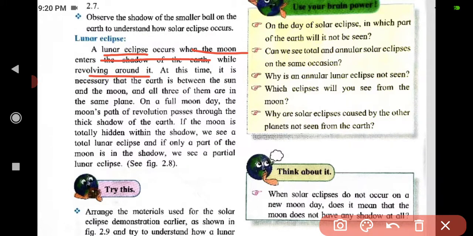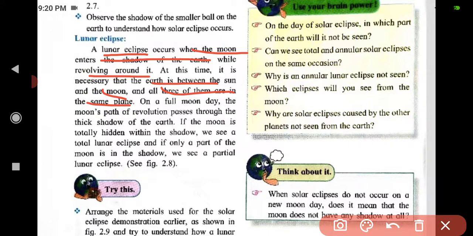At this time, it is necessary that the earth is between the sun and the moon, and all three of them are in the same plane.